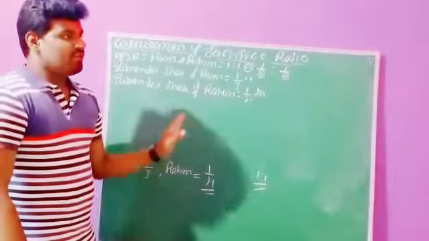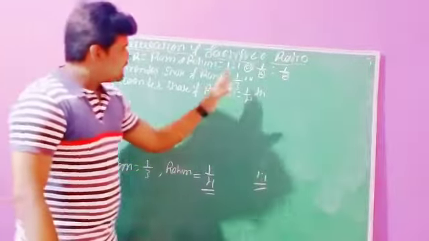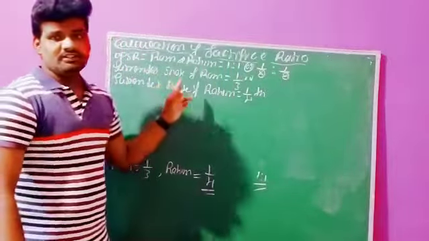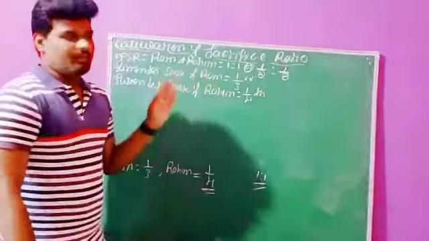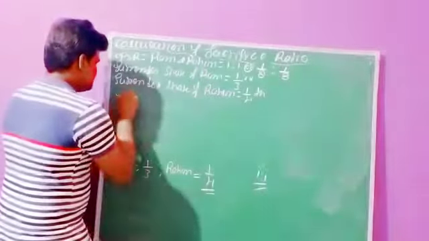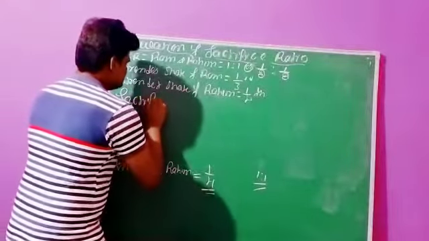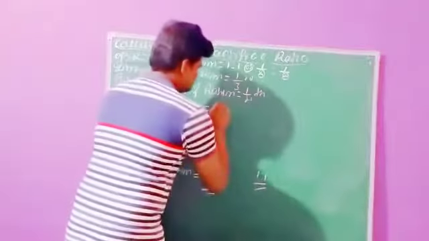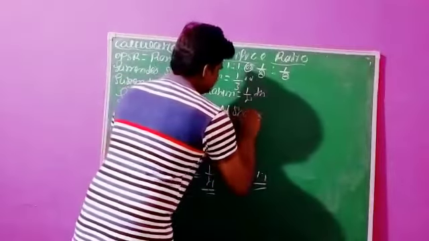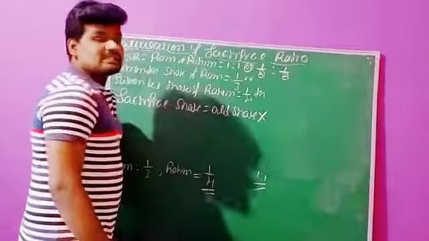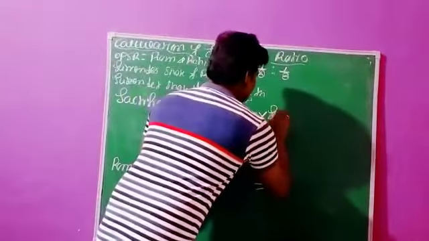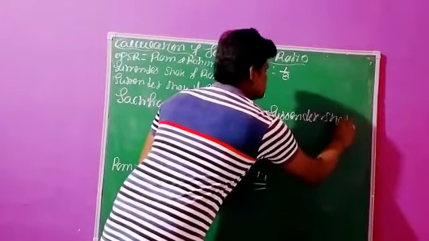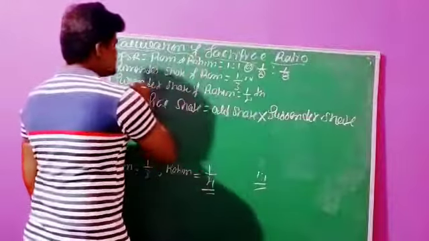Now we can apply the formula. As per the given data, they have given the old share as well as the surrender share, right? Sacrifice share equals old share into surrender share.